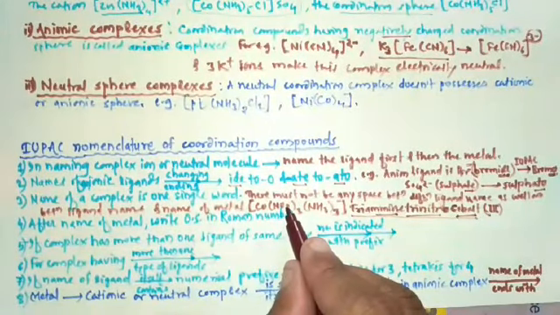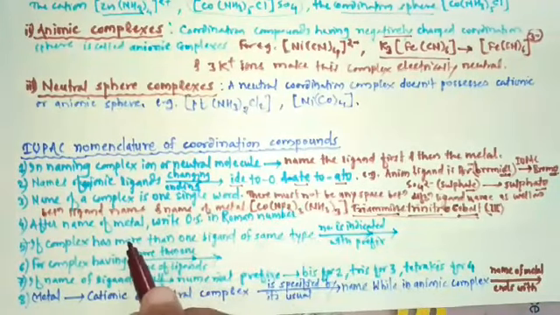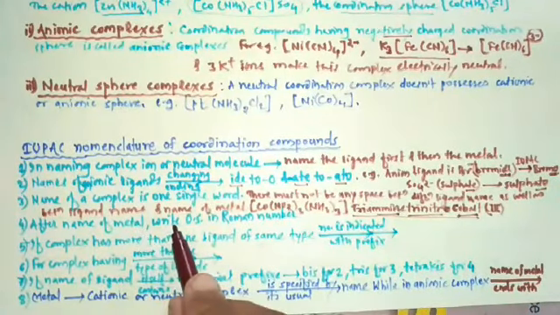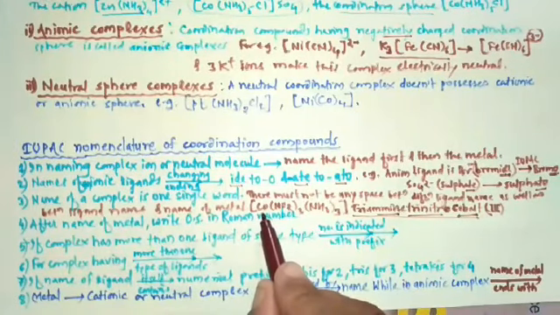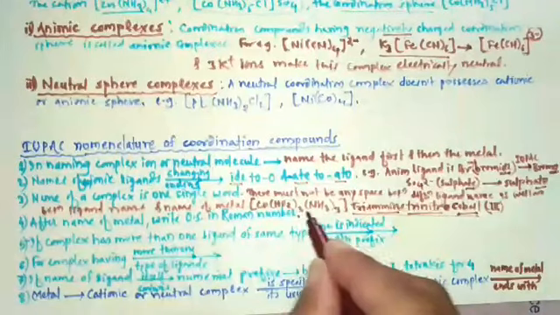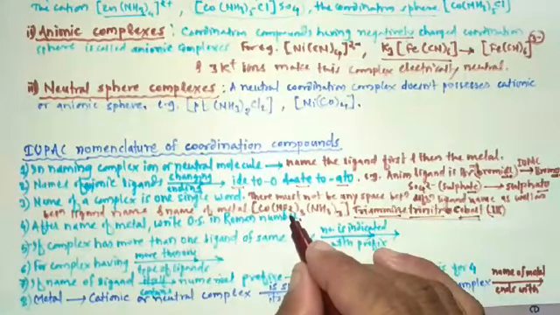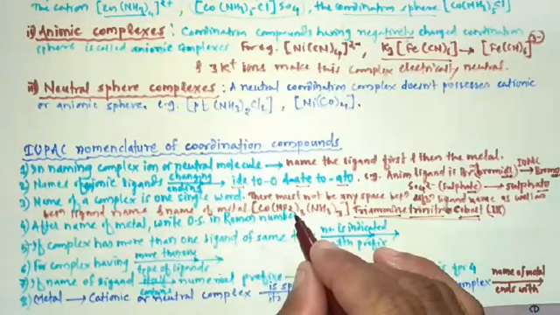During the naming, after writing the name of metal, write its oxidation state in Roman number. So this oxidation state appears in parentheses without any space between metal name and parentheses.